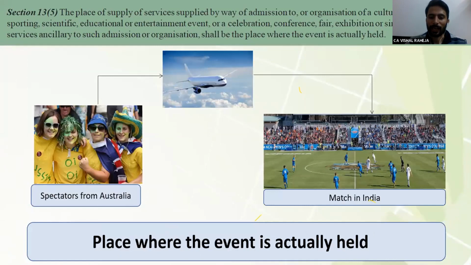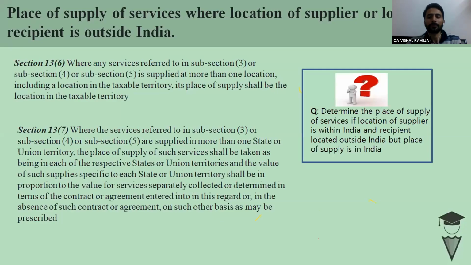The place where the actual event happened shall be the place of supply. In case of services with respect to exhibitions and sports events, the place of supply shall be the place where the event is actually held. It doesn't make any difference whether the recipient is in India or not. The rules of 12 and 13 are the same in these two situations.